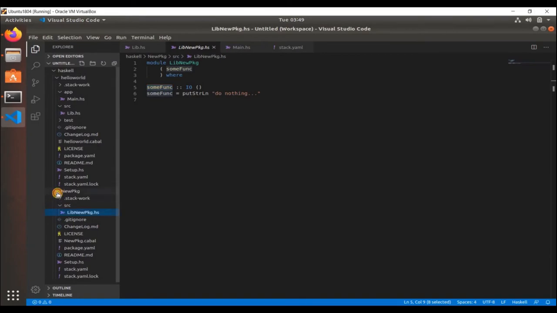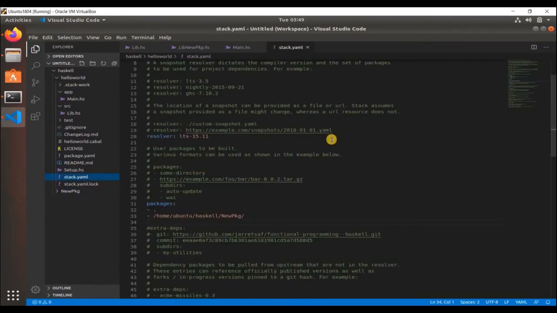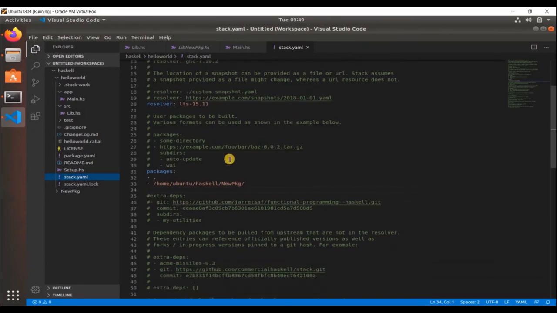Let me close this one. Here I am going to stack.yml. Previously, in older versions of stack, you had to put them in packages. Now you put them in extra-deps.